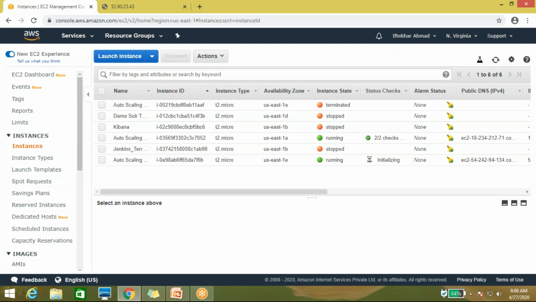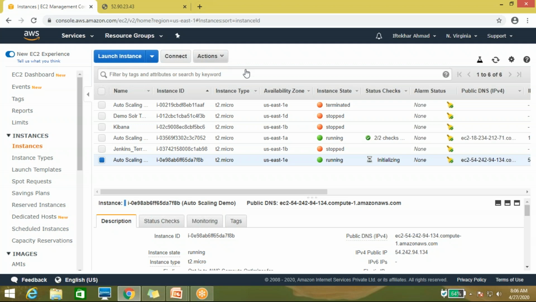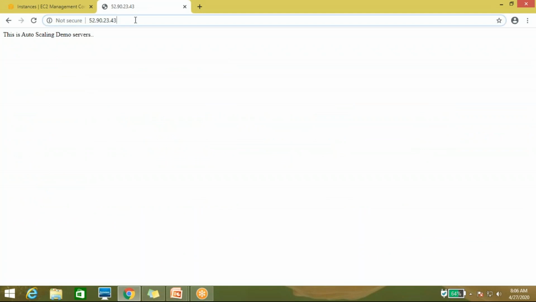Okay, so here you can see that a new server is up and the same name is showing. If I go with this IP, let me check whether the same data is showing or not. Yeah, it's showing the same data.